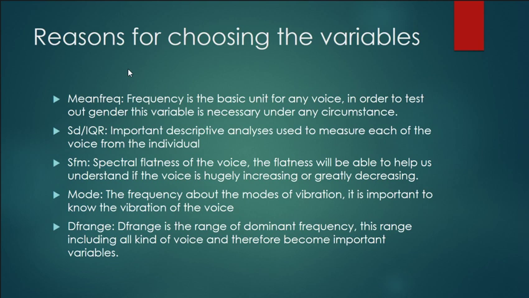Following up are my SD and IQR. I know there are a lot of descriptive analysis variables inside that dataset, and standard deviation and IQR are the ones that I think are the most relevant to the mean frequency. That's why I picked the two of them to represent in my model. Following up is the SFM, which is the spectral flatness. I believe the spectral flatness is more important than the other one. That's why I decided to include this in the model.